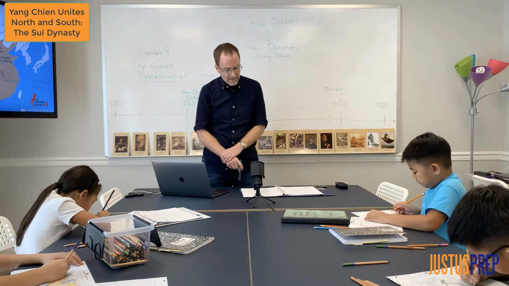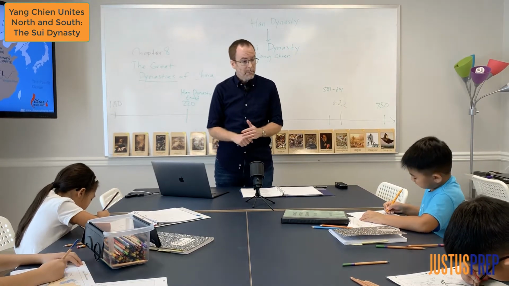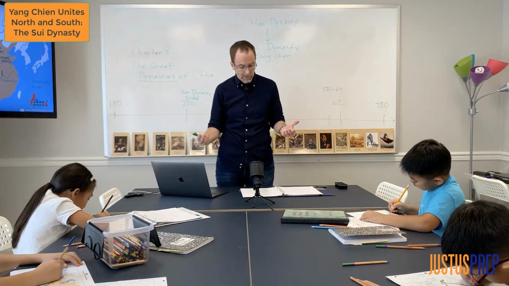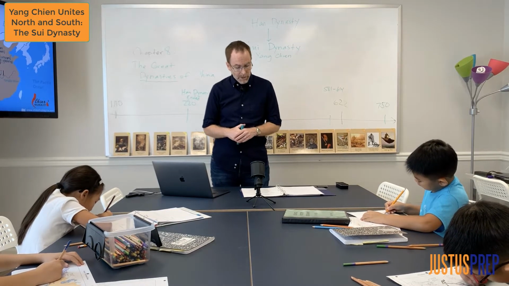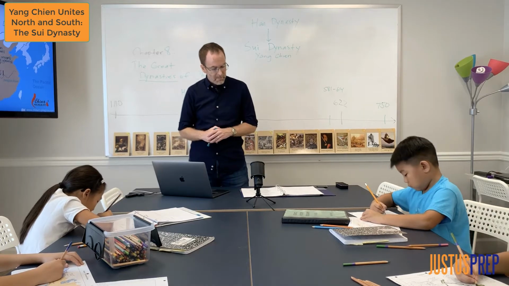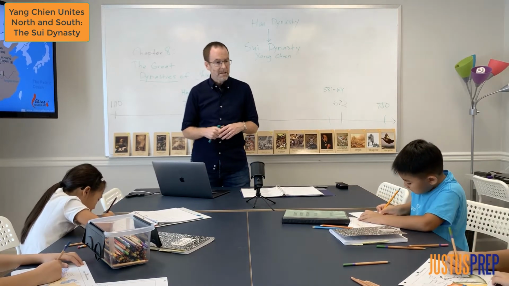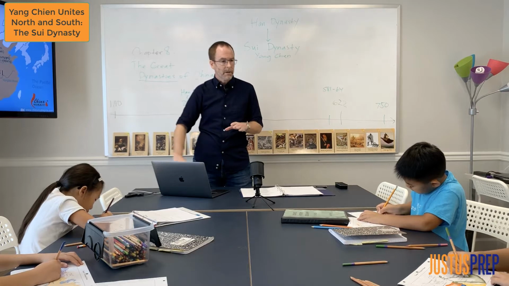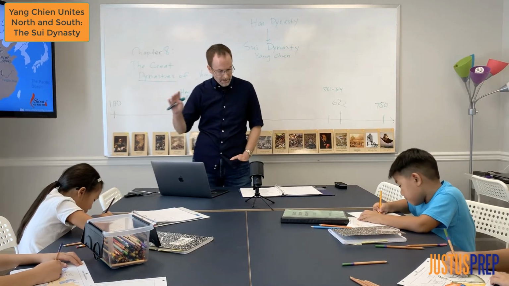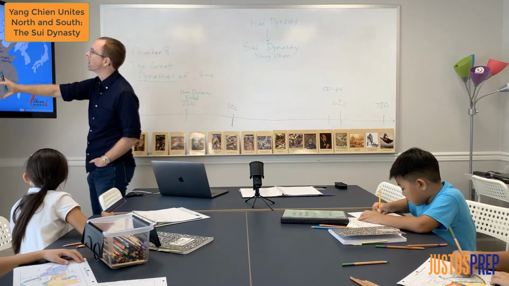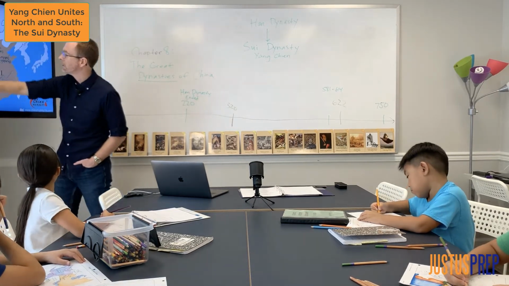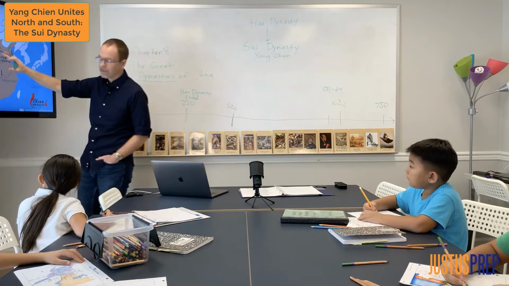Some big things they did: they were able to feed more people during this time. There were less people starving, always a good thing, right? And he reorganized the government and standardized the money system, so they had the same money all throughout their empire. You can see it stretched over a wide part of what is today China. You can see the outline of modern-day China, and you can see some of these areas that they had.